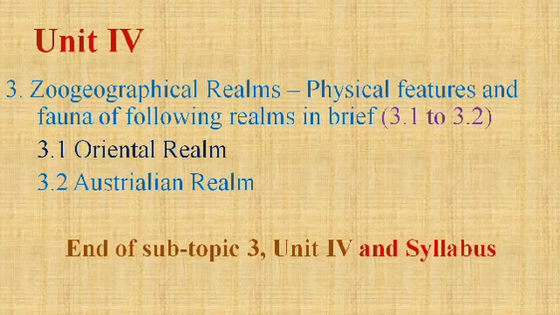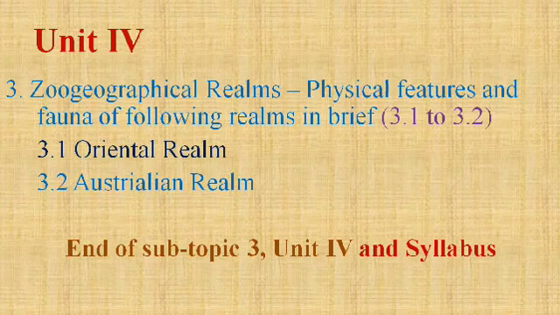A realm is a region separated by huge boundaries which cannot be crossed by animals. That is why these regions have typical fauna. For example, in India, we have ocean, desert, and the Himalaya. These are certain types of boundaries.